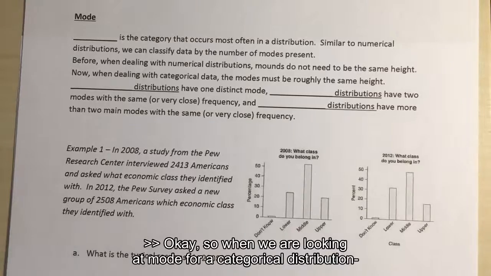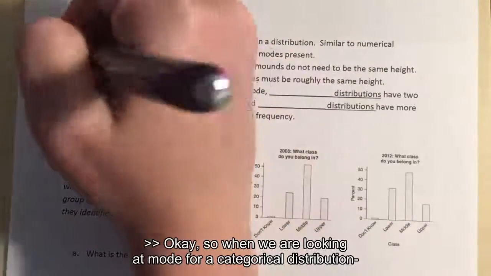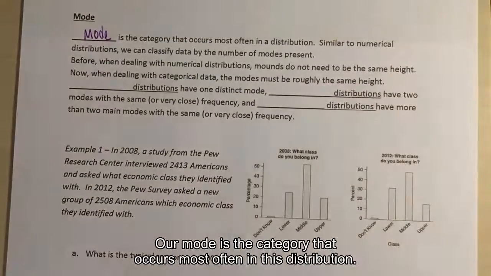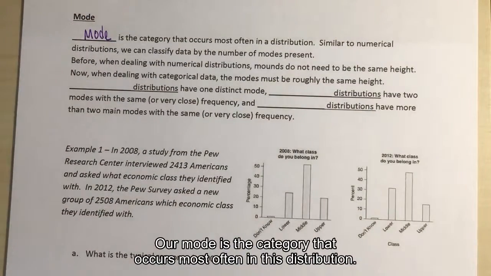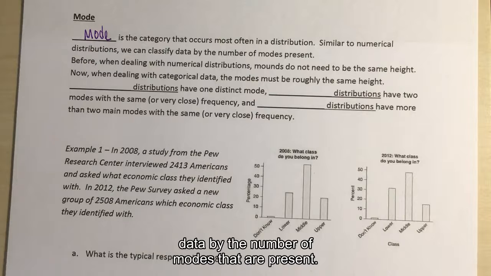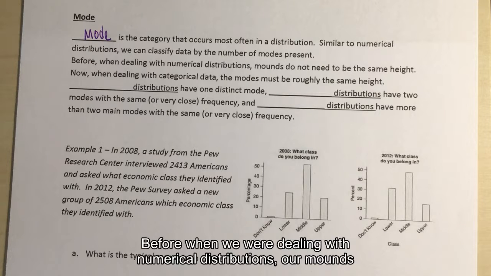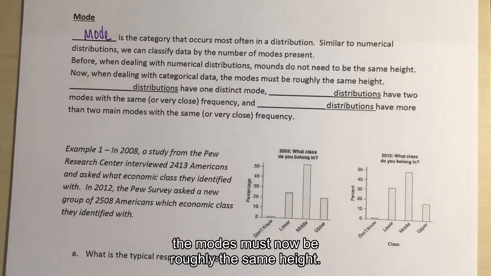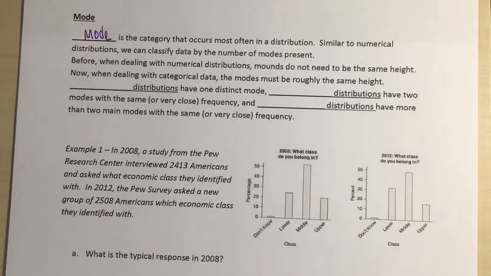Okay, so when we are looking at mode for a categorical distribution, our mode is the category that occurs most often in this distribution. Similar to numerical distributions, we can classify data by the number of modes that are present. Before, when we were dealing with numerical distributions, our mounds or modes did not need to be the same height. But when we're dealing with categorical data, the modes must now be roughly the same height. So that is the difference between these two.